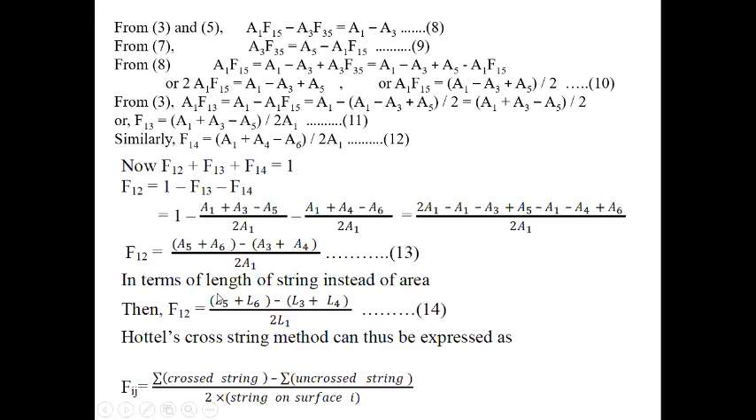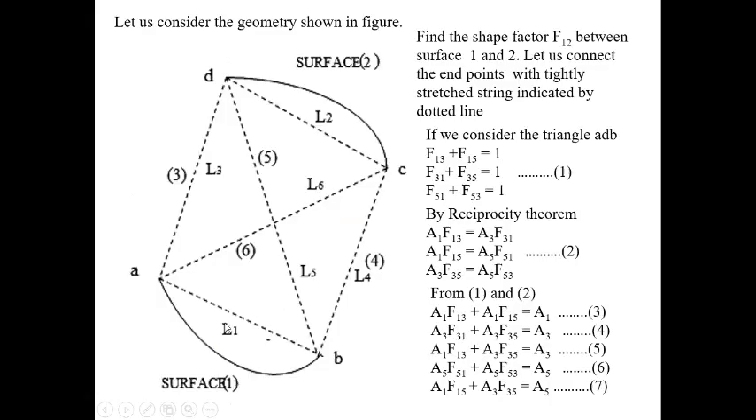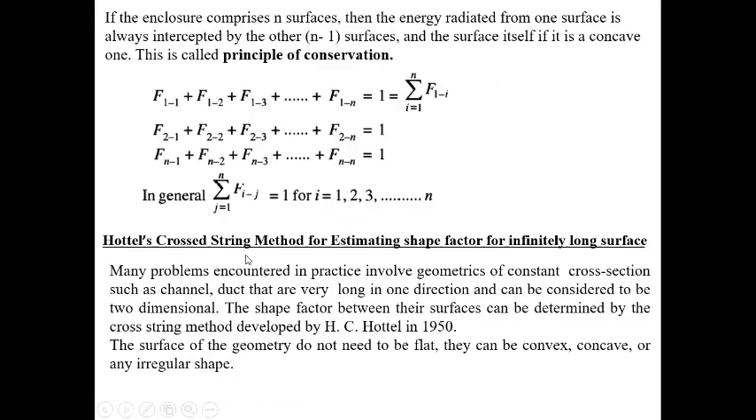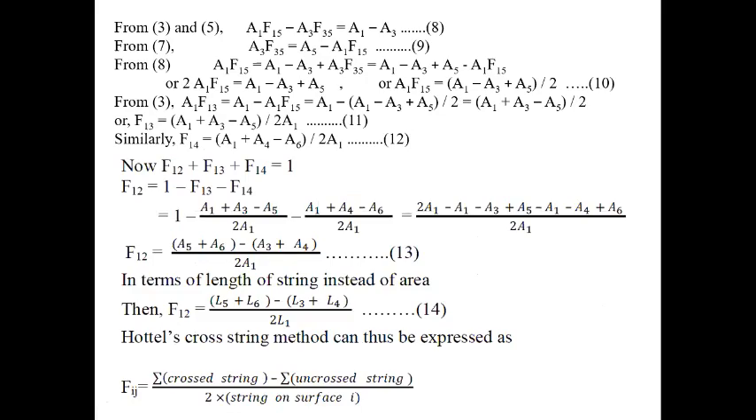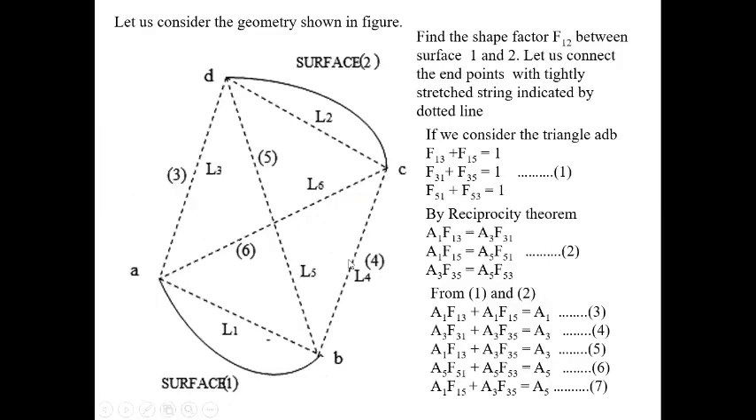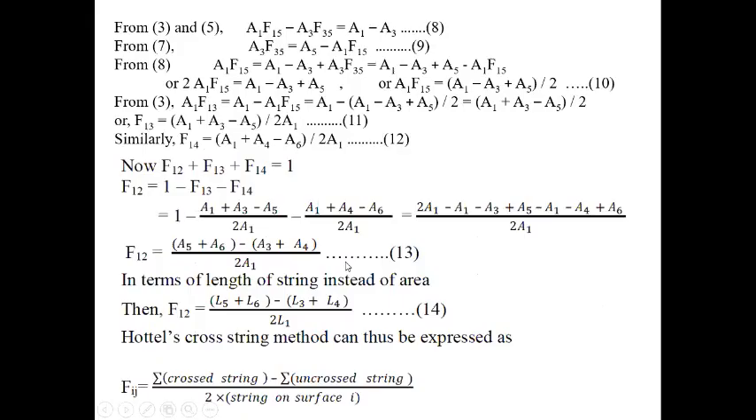Now if we consider the thickness to be unity, in terms of length also, in terms of strings, we can write F12 equals L5 plus L6 minus L3 plus L4 by twice L1. Means instead of A1, if we consider the thickness unity, it is length into unity. So the Hottel cross string method is expressed as F equals summation of the cross strings, here 5 and 6, minus the uncrossed strings, here 3 and 4, divided by 2 into the string on the surface side, which is L1.